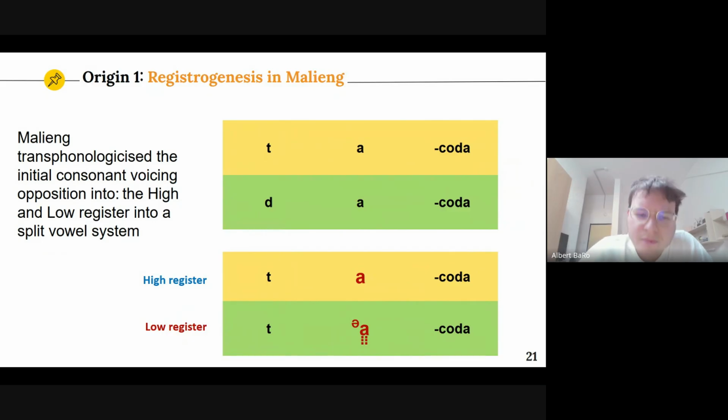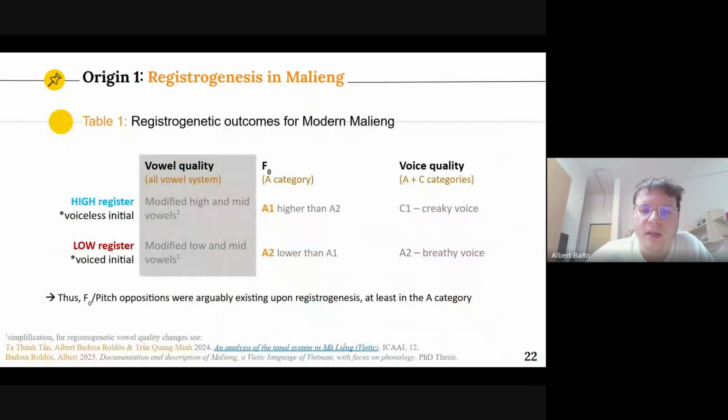And what Malieng has done is that it has transphonologized the register oppositions mainly onto vowel quality. So for the vowel A, in this case, it's a diphthongization of the vowel. So we have ta and we have ta as the low register. This depends on the vowel, but we're not going into detail on Malieng register. But basically, this is the table summarizing the registrogenetic outcomes for modern Malieng.